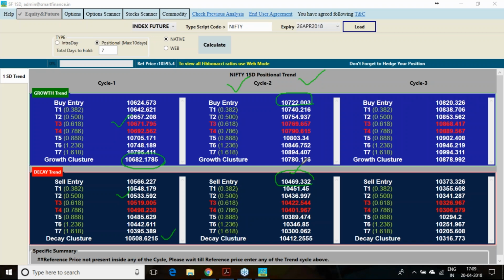So if you have the software, you can get the second and third cycle values, and based on that you can initiate the trade.